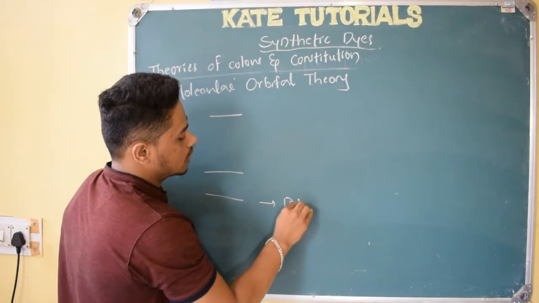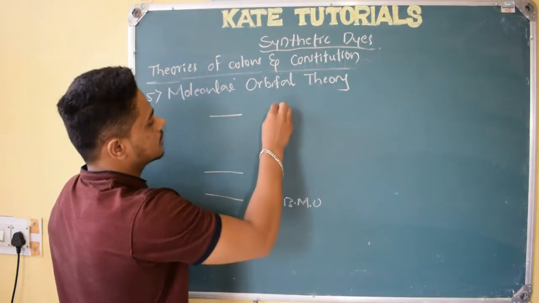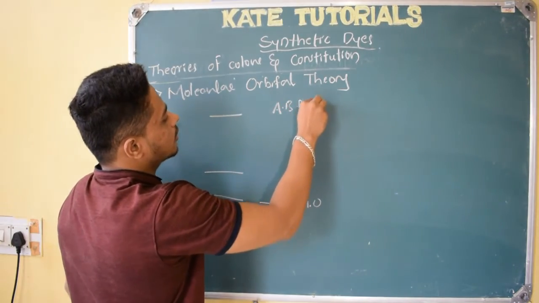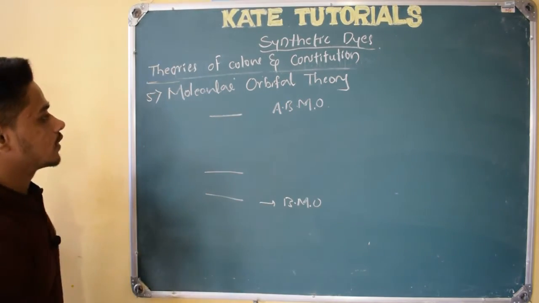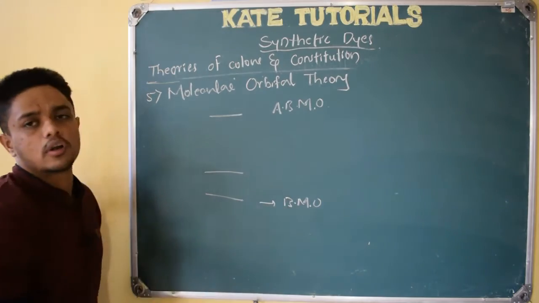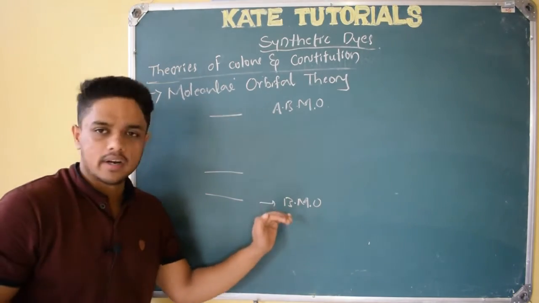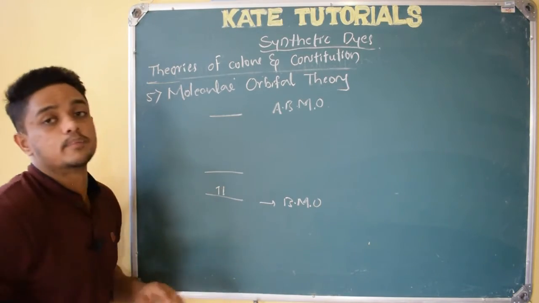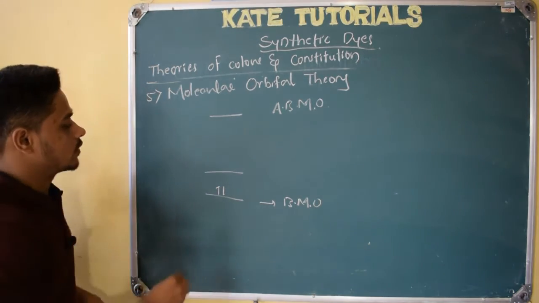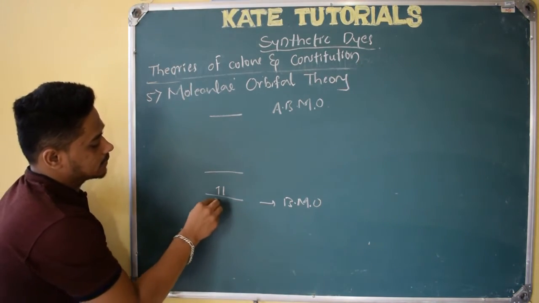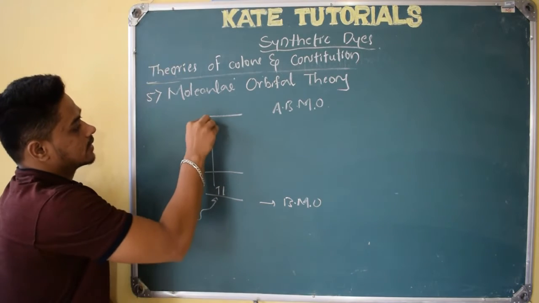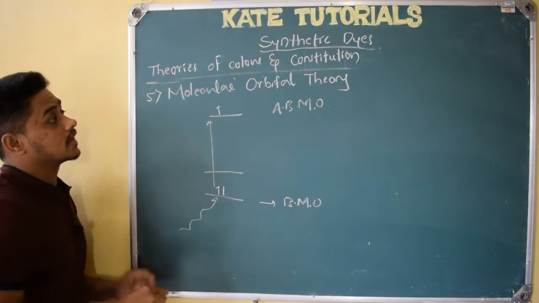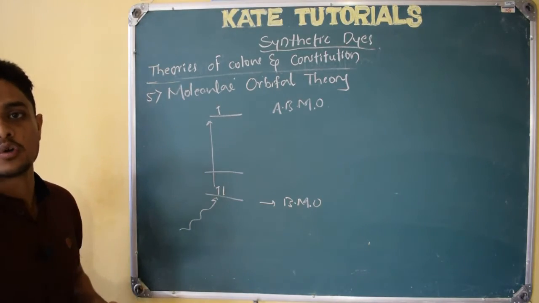Bonding molecular orbitals are lower in energy and rich in electrons, so whenever a radiation hits, there will be a transition. Because of this transition, the color appears according to this theory.